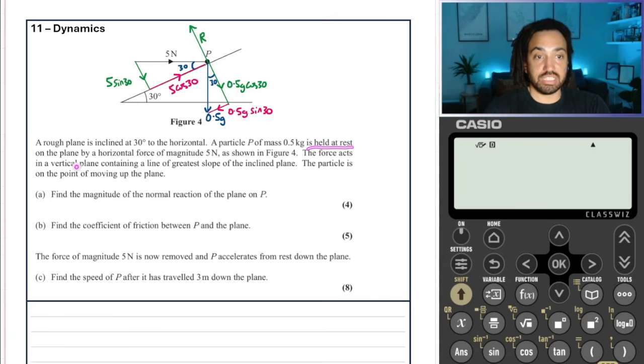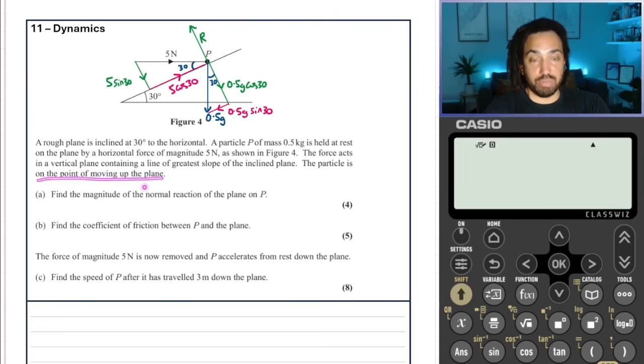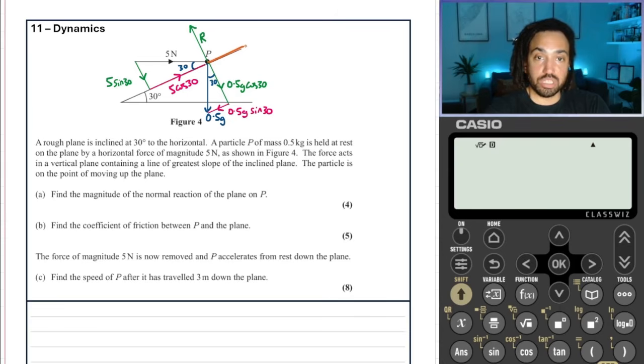It says it's held at rest on the plane by a horizontal force. Here we go. The particle is on the point of moving up the plane. So it's just about to move up the plane, which means friction is going to be acting against that possible motion, so it's going to be pushing it down the slope. That's the frictional force, we'll call it FR. So that's our force diagram. Always important to do that first. And now we can start answering the question.